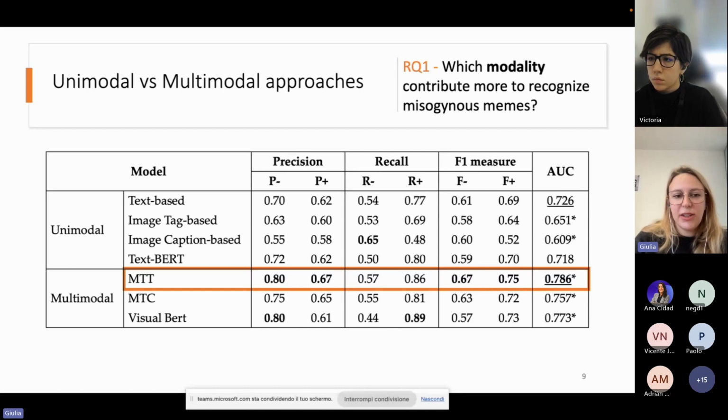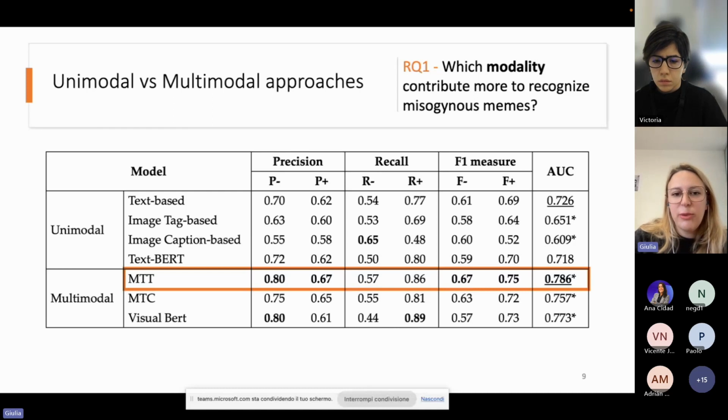So we can state that a multimodal approach is mandatory when we try to identify hate in memes. If we look deeper at our results, we can see that the proposed approach that is based on tags, the one that is highlighted in orange, achieves better results, also compared with the state-of-the-art VisualBERT.